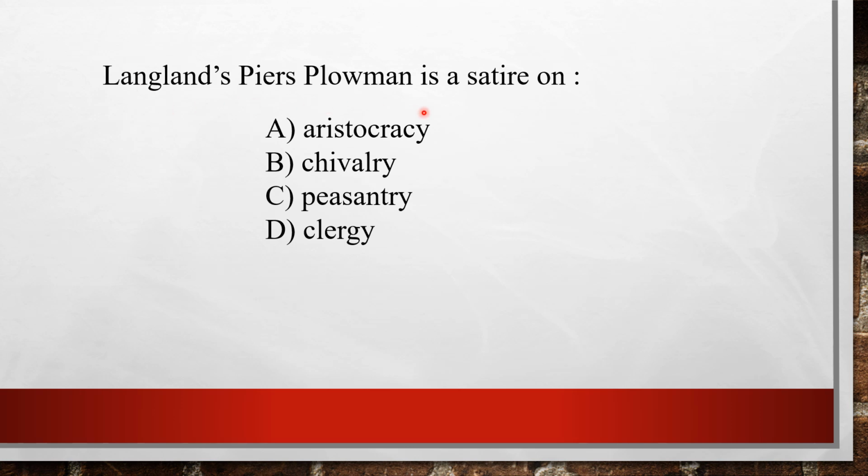Langland's Piers Plowman is a satire on option A, aristocracy, option B, chivalry, option C, peasantry, option D, clergy. I have also taught William Langland's Piers Plowman. If you have watched it, I'm sure you know the answer to this question.